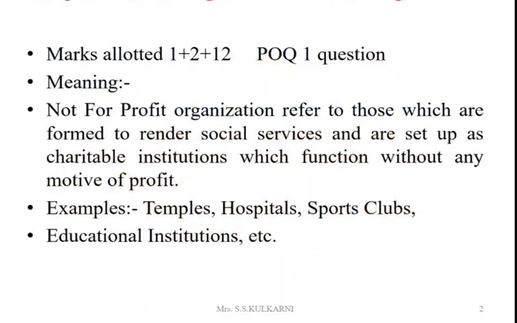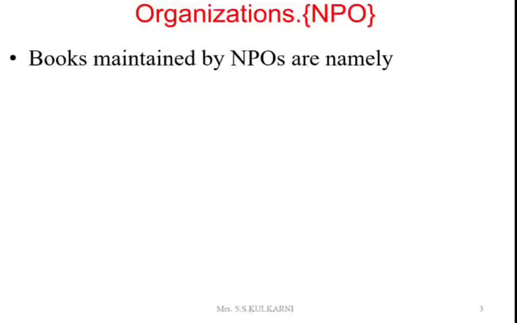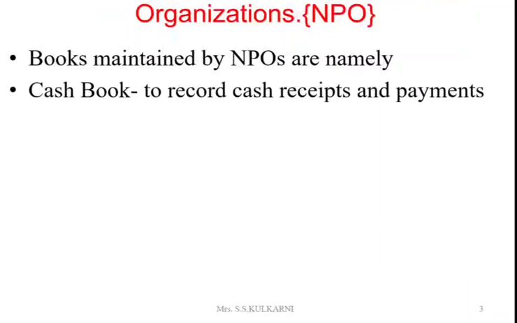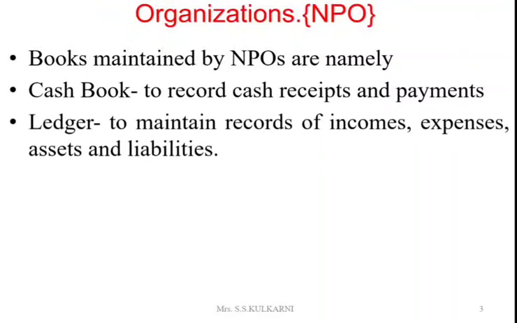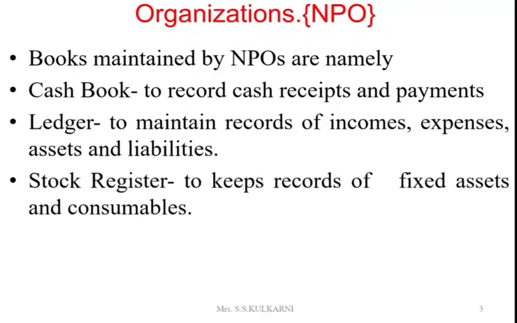For example, hospitals, temples, sports clubs, educational institutions, etc. Not-for-profit organizations maintain certain accounting records, namely cash book to record cash receipts and cash payments, ledger to maintain the records of incomes, expenses, assets and liabilities, stock register to keep the records of fixed assets and consumables.